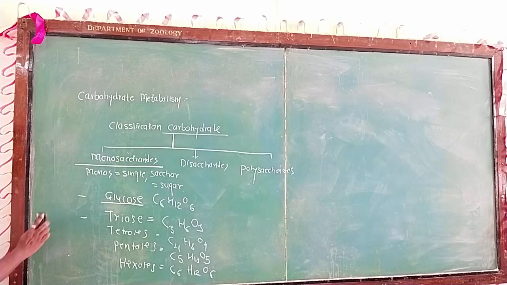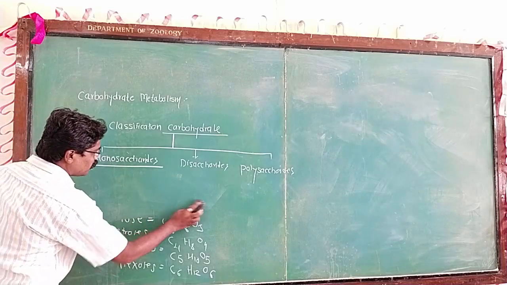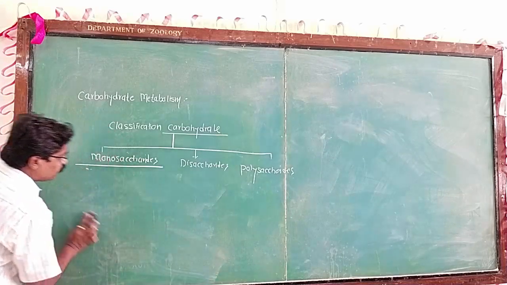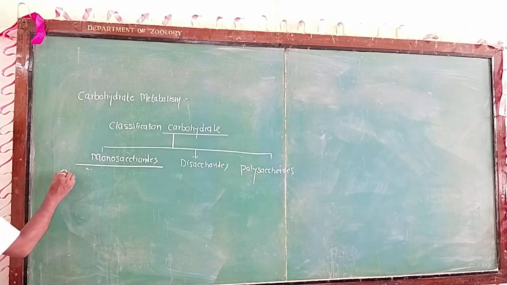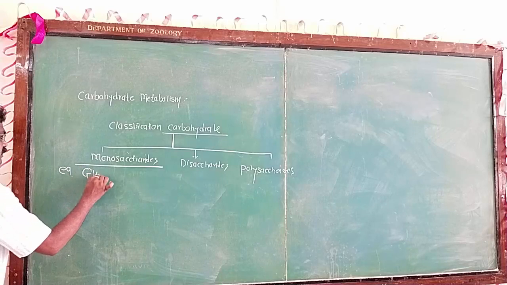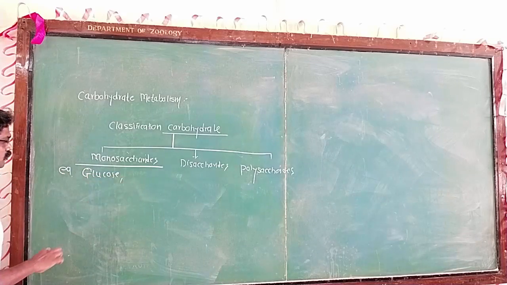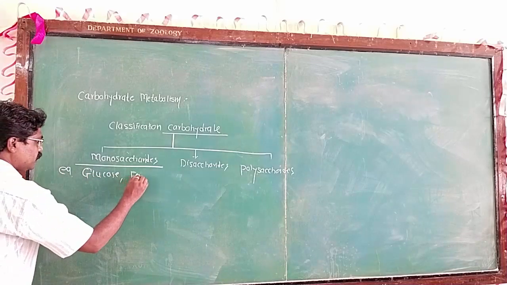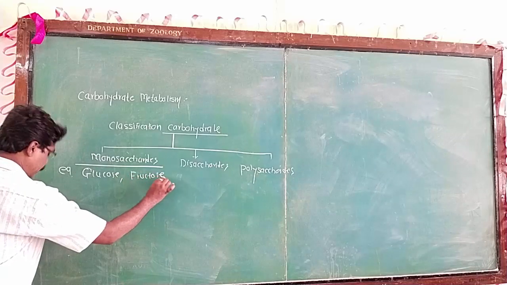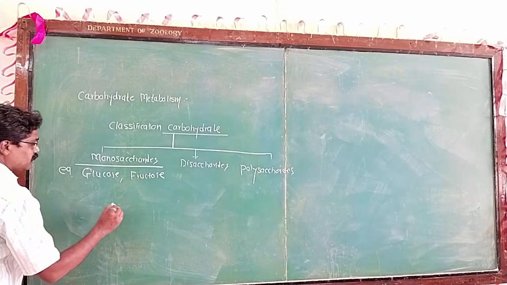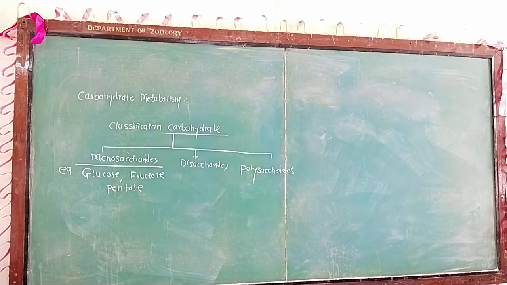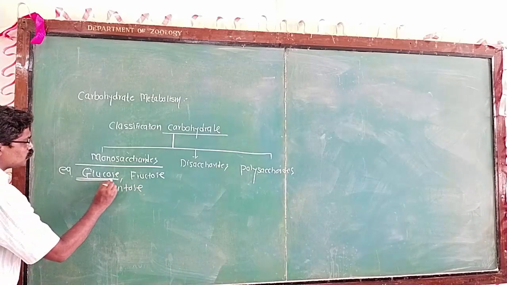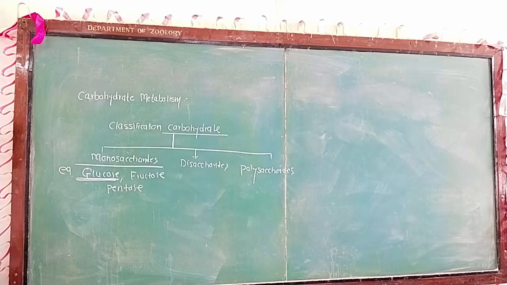With respect to the monosaccharide, there are three important examples. The first example is glucose, the second example is fructose, and the third example is pentose. So we have to concentrate on glucose, fructose and pentose. Glucose is the important sugar present in the living cell.